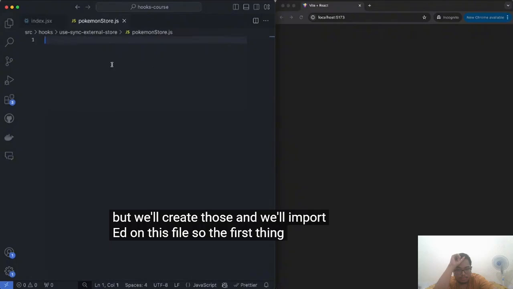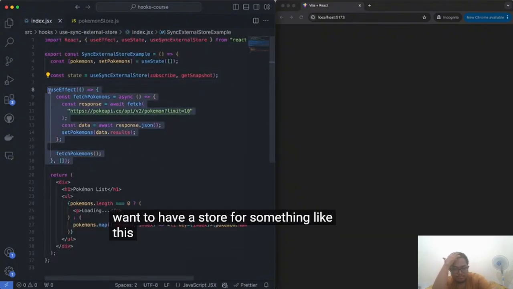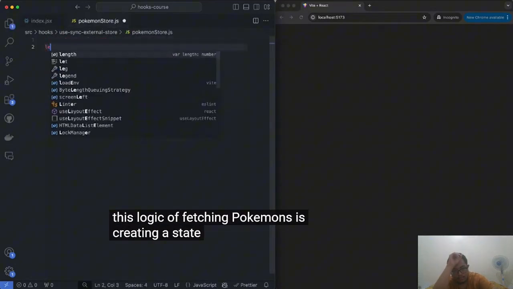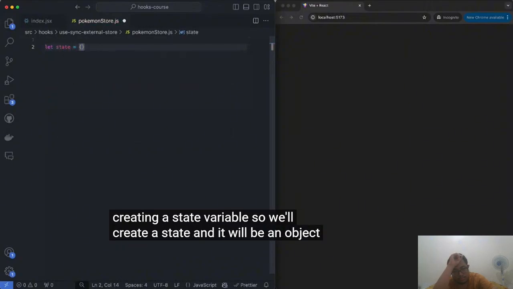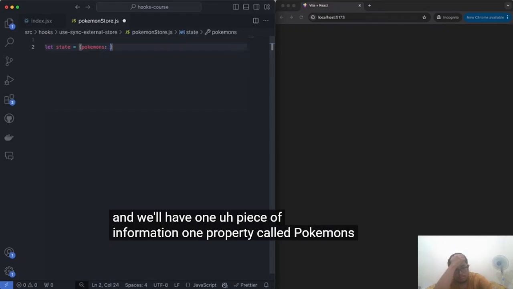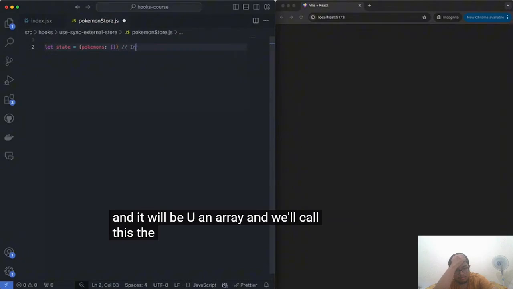So the first thing we want to have for a store for something like this logic of fetching Pokemons is a state variable. So we'll create a state and it will be an object and we'll have one property called pokemons, and it will be an array. And we'll call this the initial state.